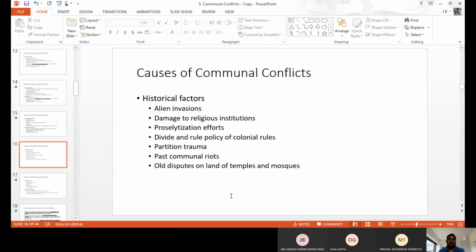And there is damage to religious institutions like the Babri Mosque. When religious institutions are hurt or damaged, the religious people are not able to tolerate it. They are not able to forget, and they keep the desire for revenge.